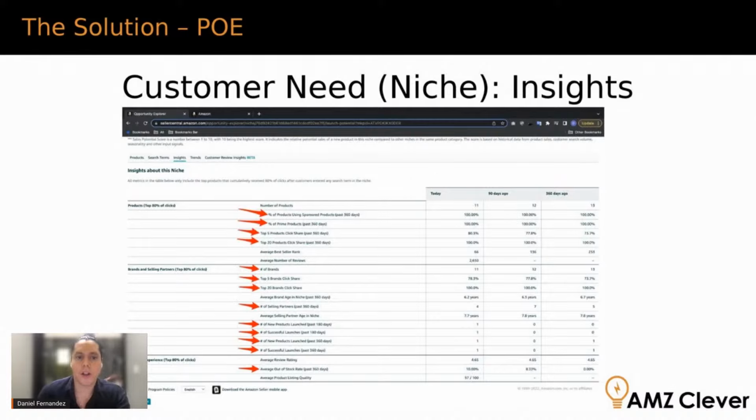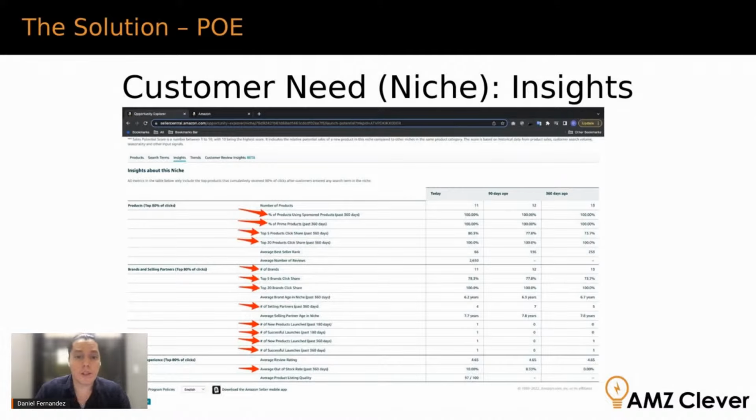So here they're telling us the top 5 products today have about 80% of all the click share. 90 days ago, they had 77%. 360 days ago, they had 73%, right? So it's been changing, and it's been getting more consolidated. And they're telling us here that the top 20 products today have 100% of all the clicks, and it's been the same, and that is because top 20 products is more than the number of products in this niche, right? The 11, the 12, the 13.